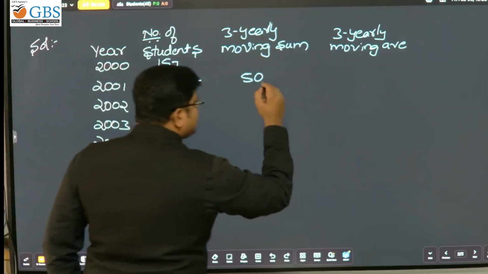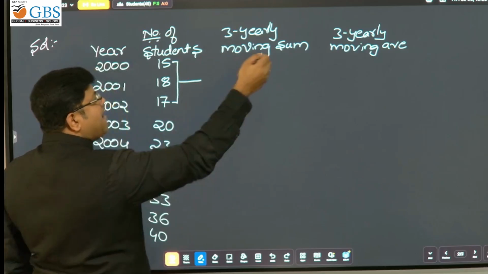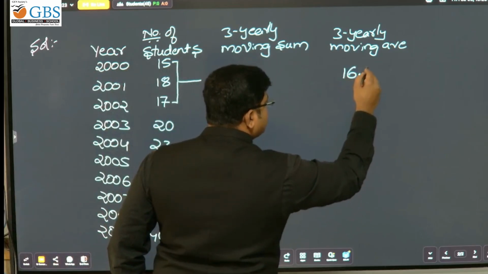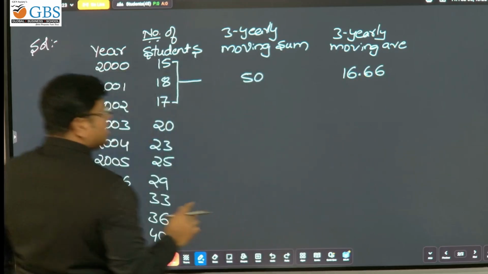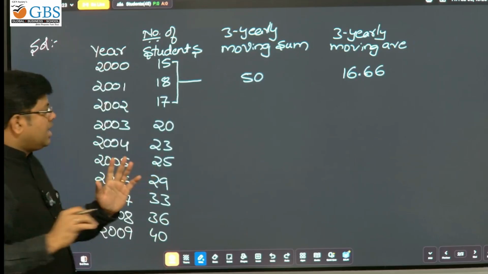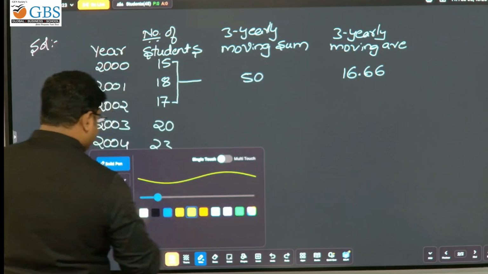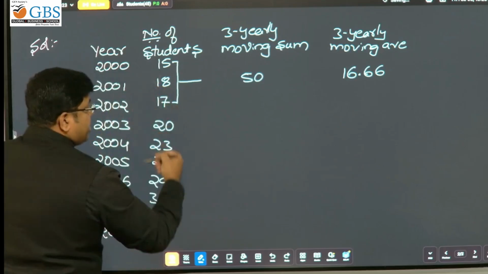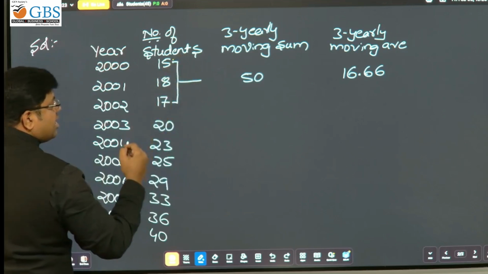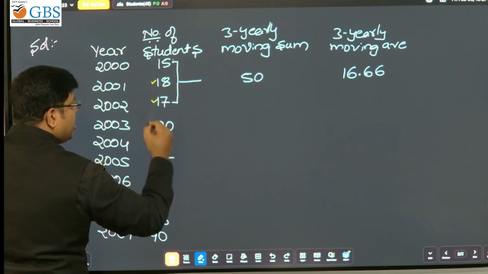In the last column, on the same line, you divide 50 by 3 because it's an average: 16.66. Simple. Now please listen, this is very important. Now you need to consider the next 3. Leaving this 15, you have to consider 18, 17, 20.